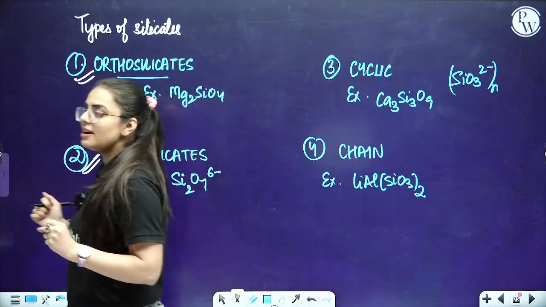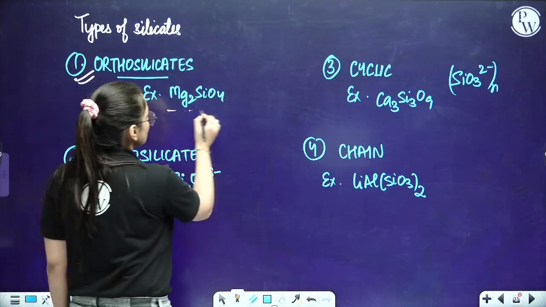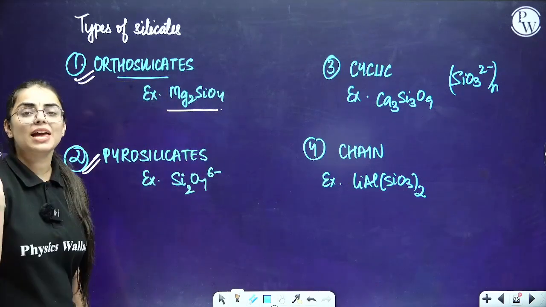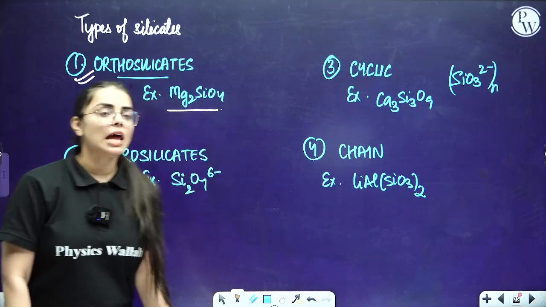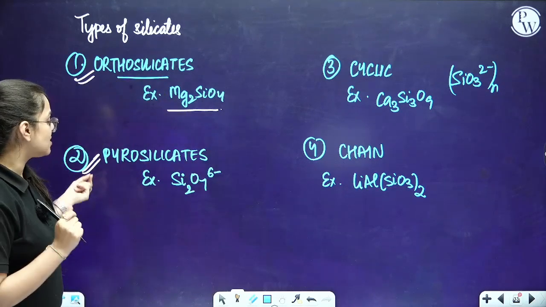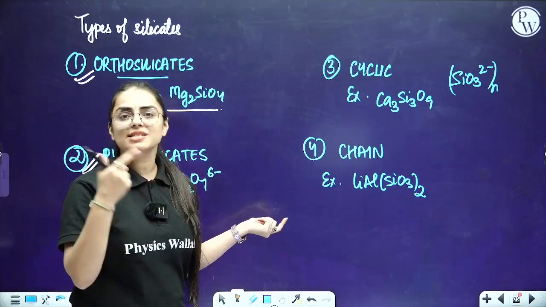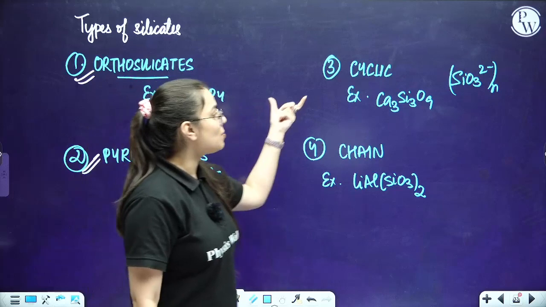First of all, students, write down what an orthosilicate is. Orthosilicates have the example Mg2SiO4. Now, I am going to tell you their structures, but first write down the examples. In pyrosilicates, the example is Si2O7 6-. Let's talk about the cyclic structure.